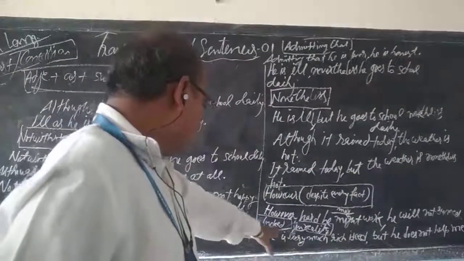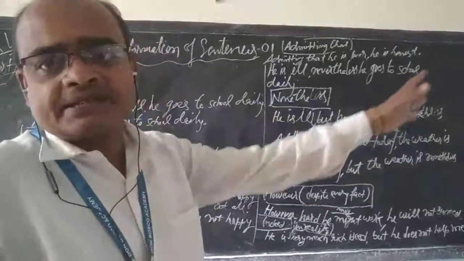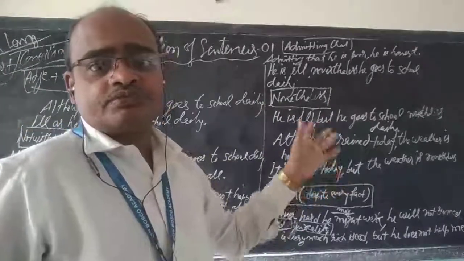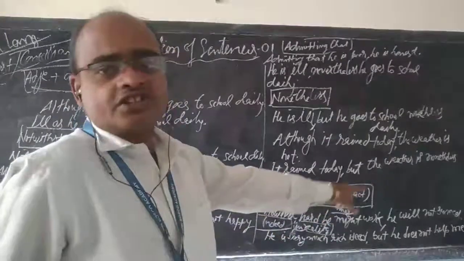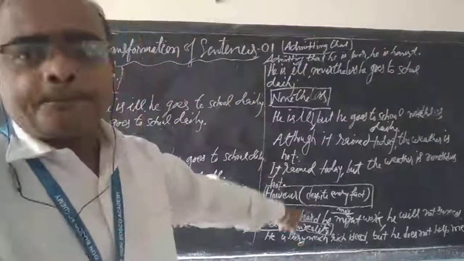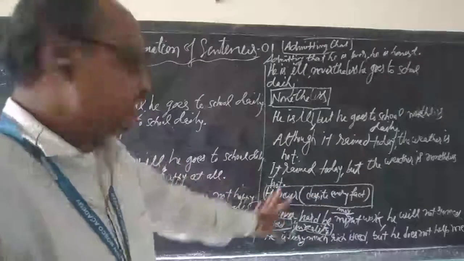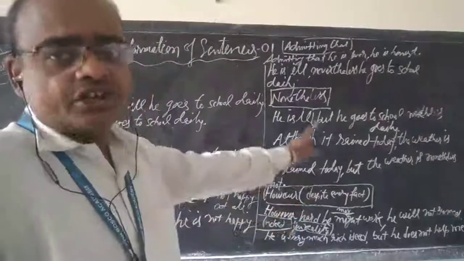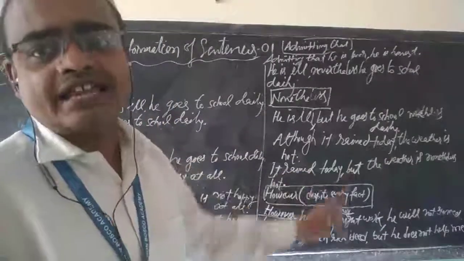He is very much rich, but he does not help me. So, however rich he may be, he does not help me. One more thing, and last, is that you can use indeed also. After but, with but you can use indeed as well. For example, he is rich, but he is rich indeed, but he does not help me at all.